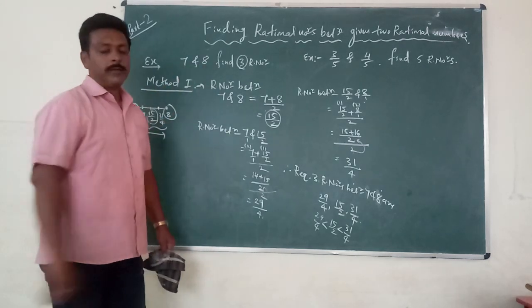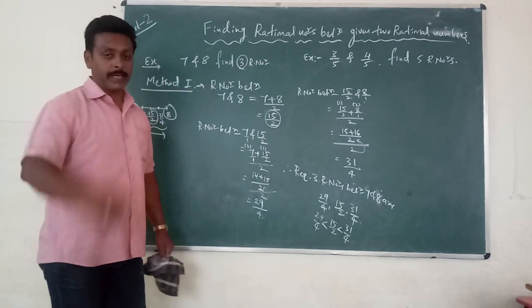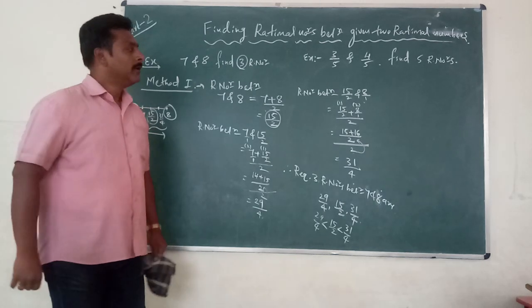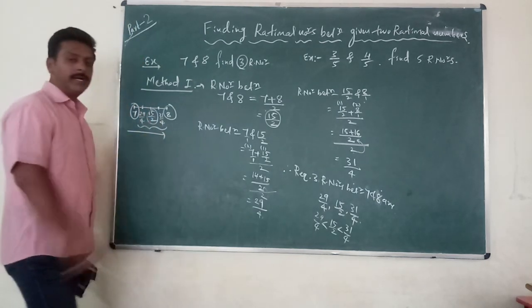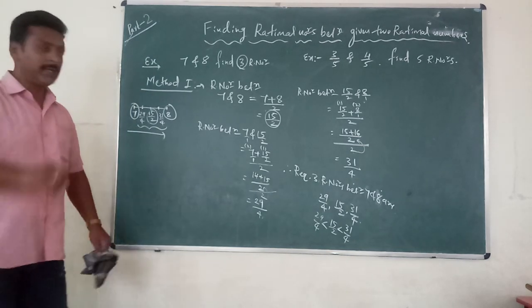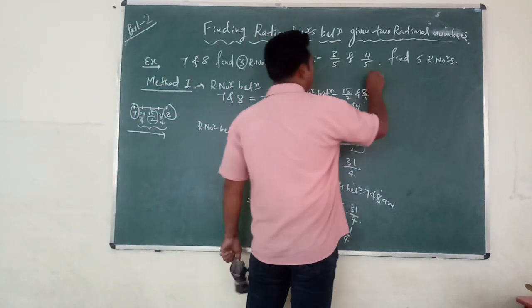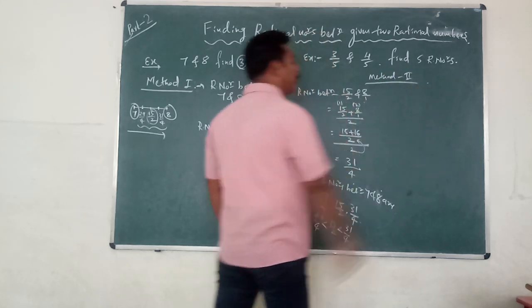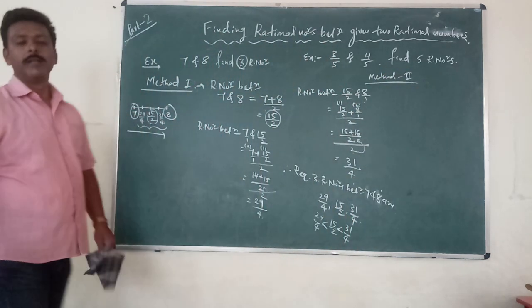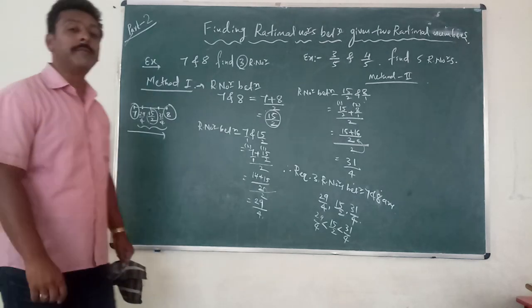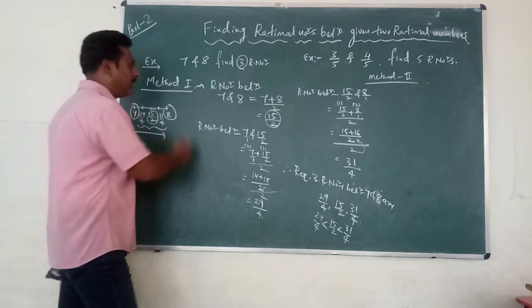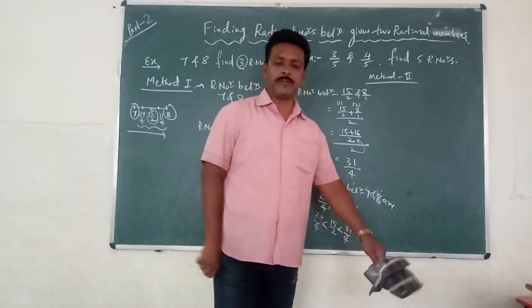I am going to solve a second example also. Then you may come to understand this one clearly. So this is method number 1. Now I will take you to method number 2. Method number 2 is the most shortcut method, which is called the LCM method. Then the question arises, when do we have to use the first method, sir? When do we have to use the second method, sir?